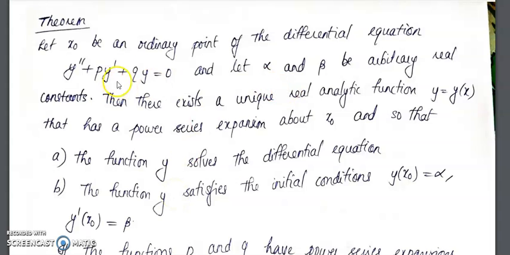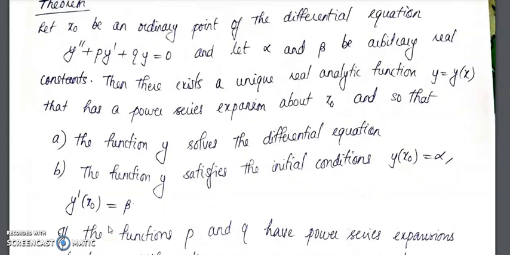So provided x naught is an ordinary point, you can find a unique power series solution about x naught. This solution y equal to y of x will satisfy the differential equation, and you can find y such that it satisfies the initial condition y at x naught equal to alpha and y dash at x naught equal to beta.